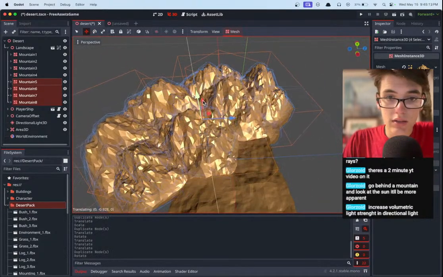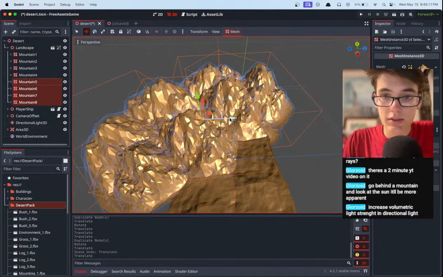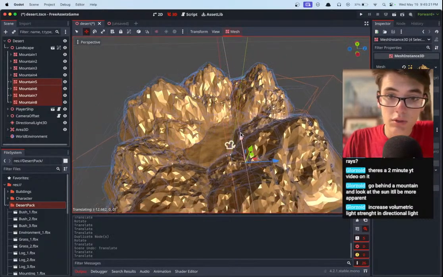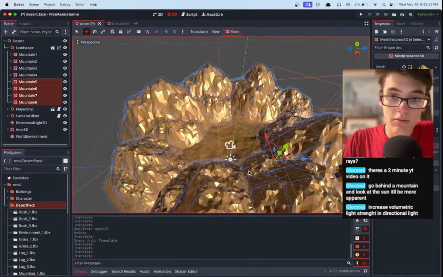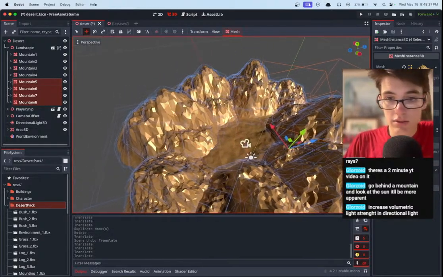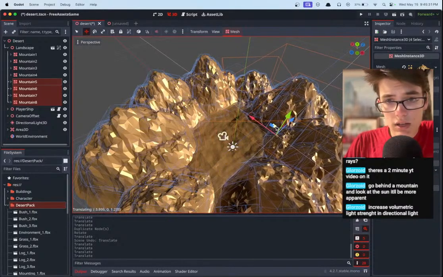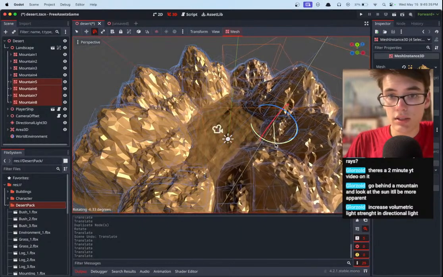Okay, we just duplicate all of them. Not really trying to move them down. Actually, we could move them down a little just to make them look a little bit more different. And then boom, we have a beautiful, beautiful mountain range surrounding our little playground area. Not too bad. Not too bad. Let's just rotate a little bit more just to get the last bit in line there.